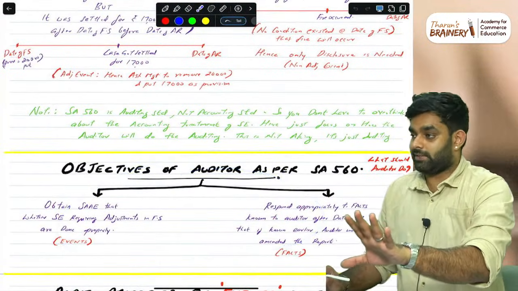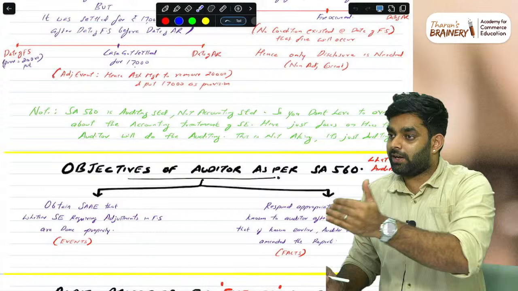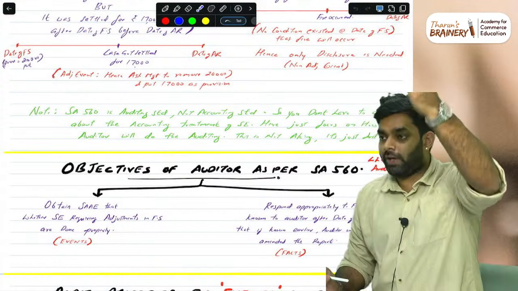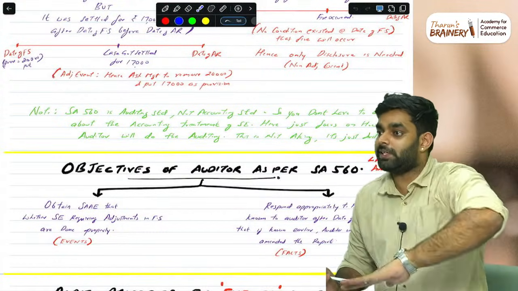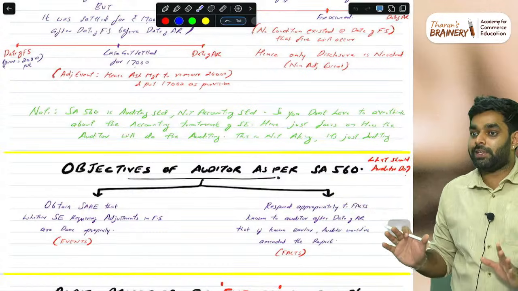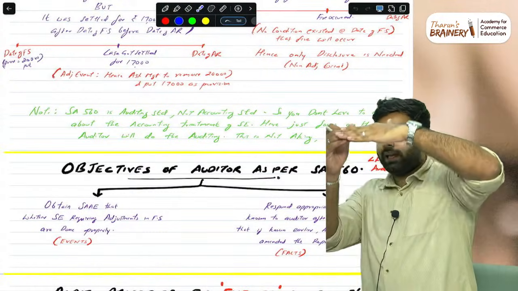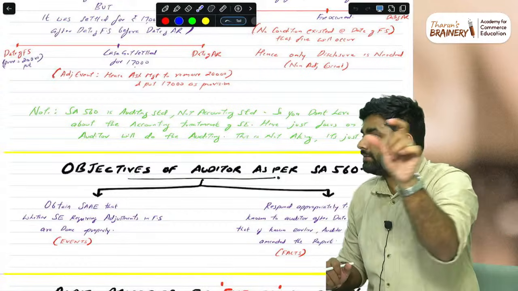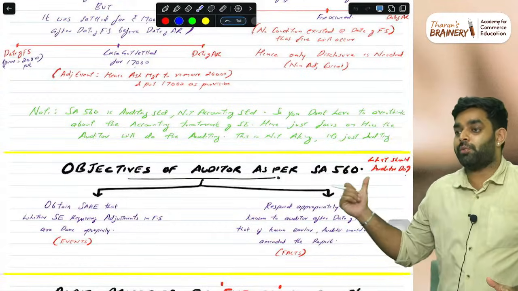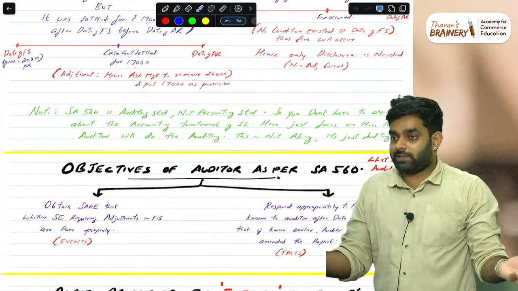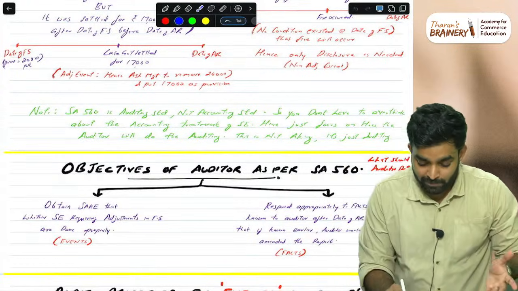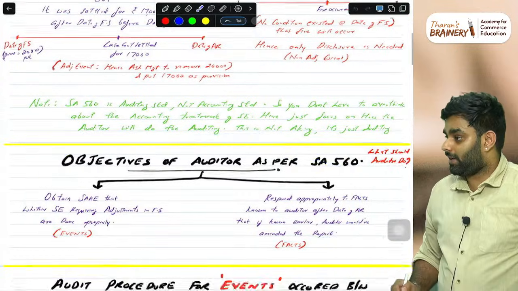If you don't know the answer, whether it is an event, a fact, a conclusion, just write the SA 560 conditions, events, facts, objectives, for every standard. If you learn the objective, that is a benefit, because mostly in bigger case-based questions, somewhere they would have mentioned the objective. I will show you questions today. Objective is not even asked, but they have mentioned it. But if you write the objective, 1 mark extra, that's better.